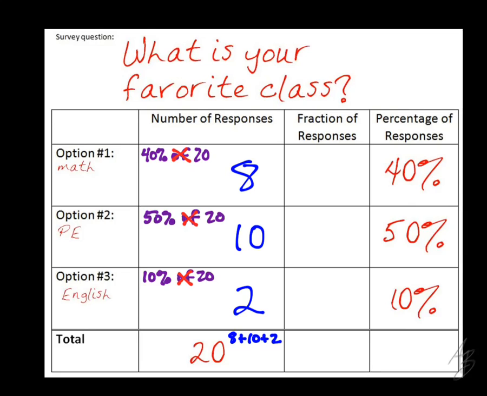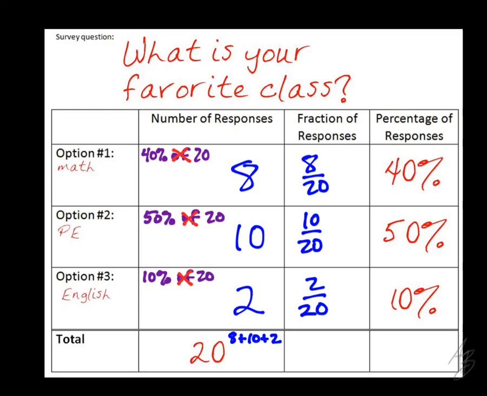Now, another way to check this, and you don't have to go all the way, but you do need to write the fractions. The fraction of responses, I want you to write with the number of responses divided by the total number of responses. And so in this box right here, what should we write as the fraction? 8 out of 20. What should I write in this one? 10 out of 20. And what should I write in this one? 2 out of 20.